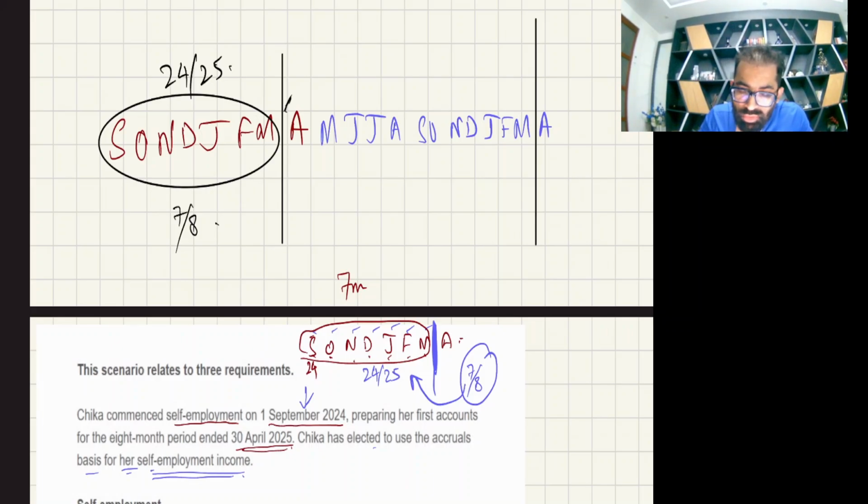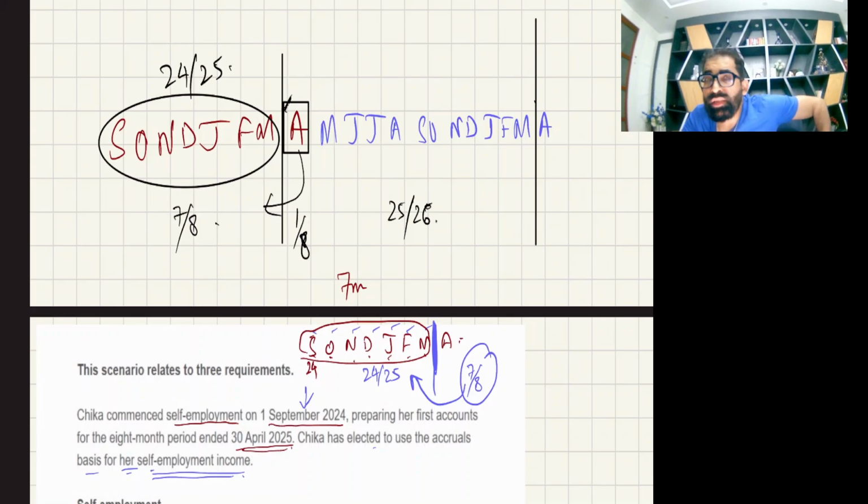So this is going to be your new fiscal year from 1st April to 31st March. Now can you apply your brain? In this new fiscal year of 25-26, this first month belongs to the previous accounting period. The previous accounting period is 8 months, the red marker, so we'll take 1 upon 8 from that accounting period. Out of those 8 months, we'll take 1 upon 8, only 1 month.